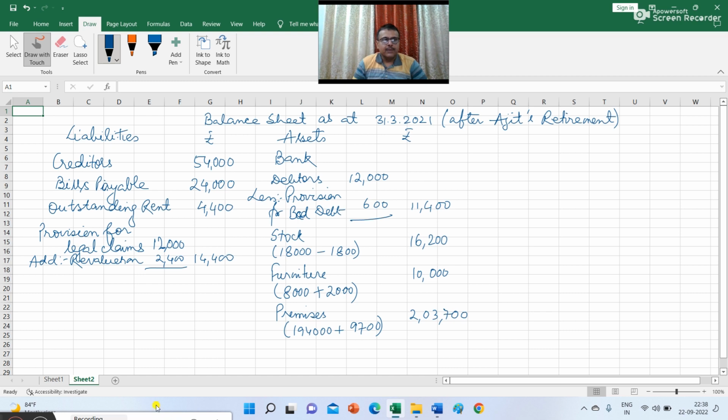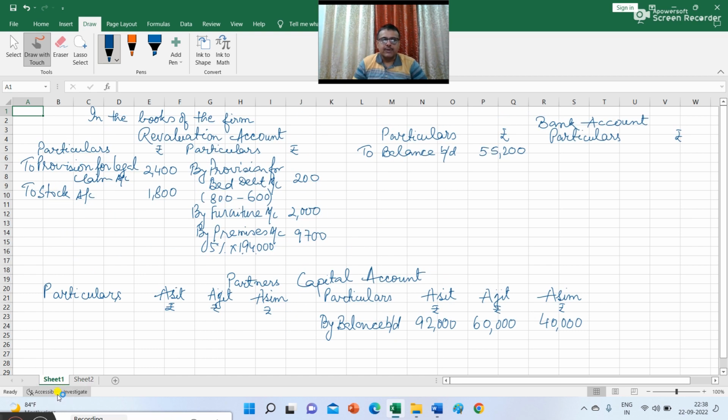Now we have to see what are the other adjustments given in the question. So first of all, let us close the revaluation account. So you can see that there is a profit on revaluation. So on the debit side, there is a balancing figure, and the sum total of the credit side is 11,900. And the profit of 7,700 will be distributed among partners Ashit, Ajit and Asim in 2:2:1 ratio.